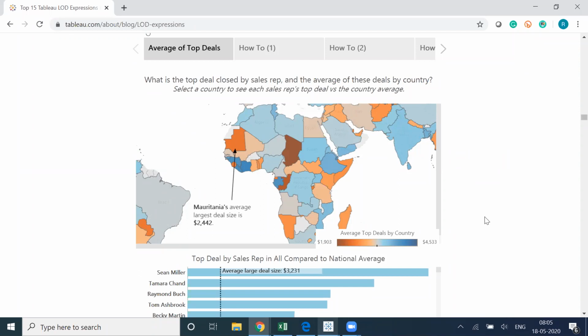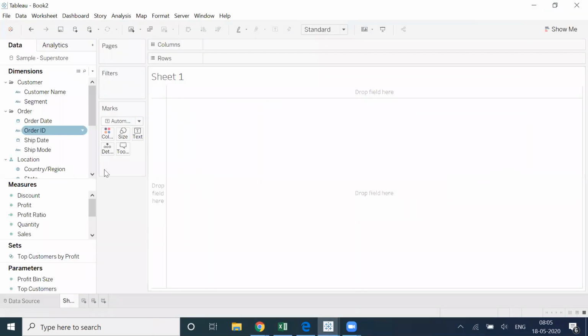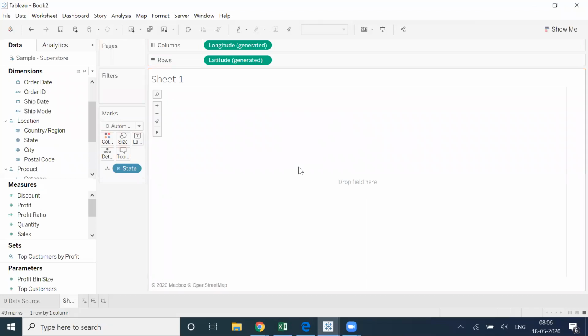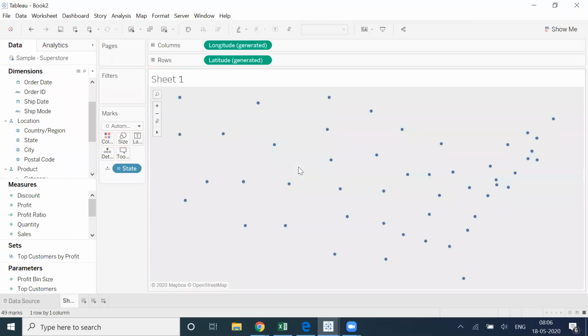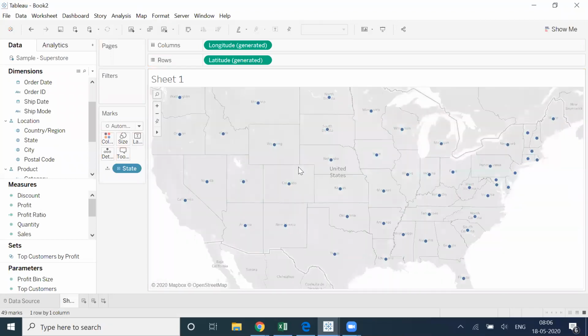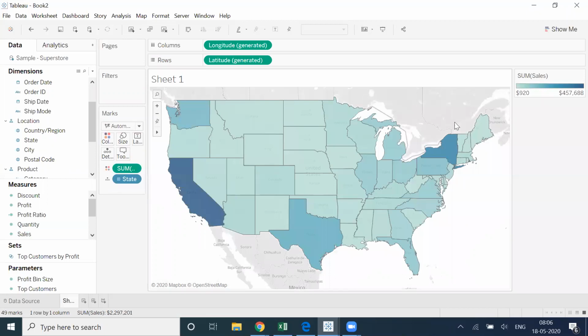So now if I go to the sample superstore dataset, first of all, we'll create a chart at the state level. I'm changing the business problem altogether. Now it is showing me the sales by state. Now I want to know which city is doing top.